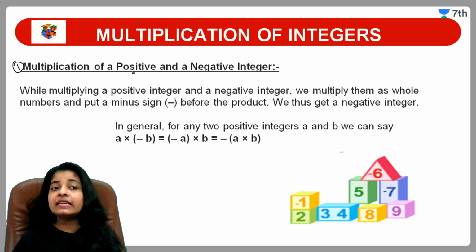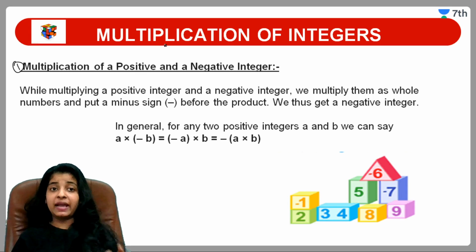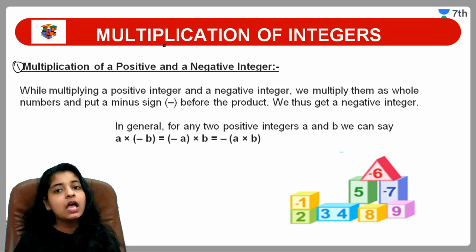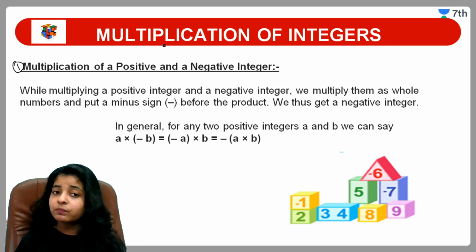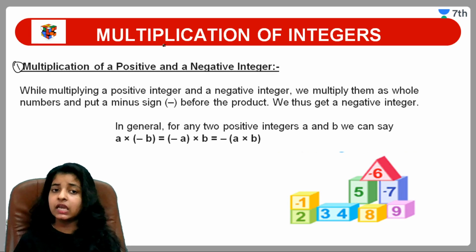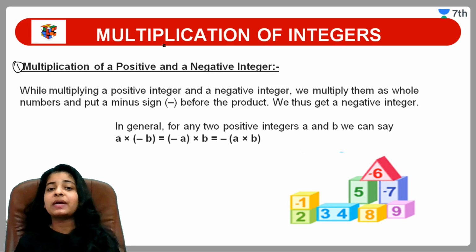Okay, see here, while multiplying a positive number and a negative number, we multiply them as whole numbers and put a minus sign before the product. We thus get a negative number. In general, for any two positive integers a and b, we can say a into minus b gives us minus a into b.